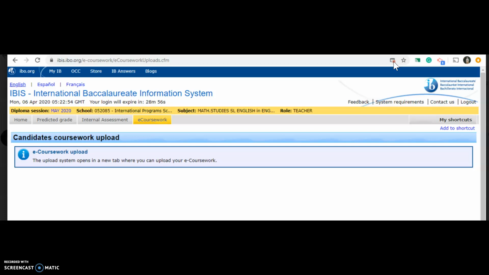One of them is going to be to always accept pop-ups from the IB's website. So once you click on it, refresh your page and click on eCoursework again, and it should be working. If it doesn't work, let me know.